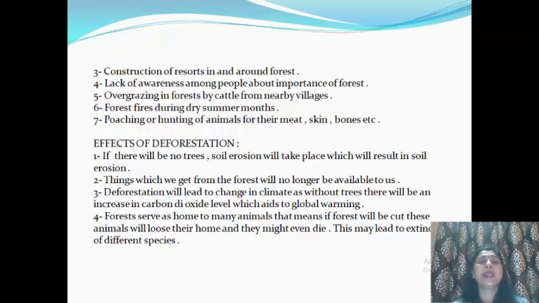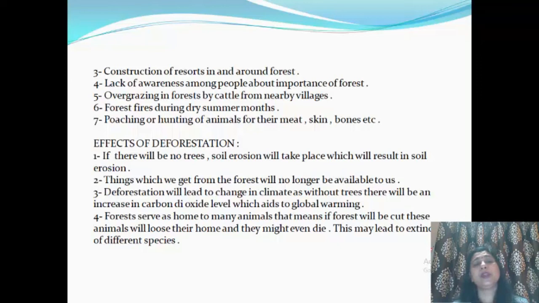Overgrazing in forest by cattle from nearby villages. Wherever there is a forest, there is civilization, which means villages must be nearby the forest. So villagers must be having some animals with them, cattle, and they take their animals for grazing in the forest. So if this overgrazing is done, the forest gets destroyed.